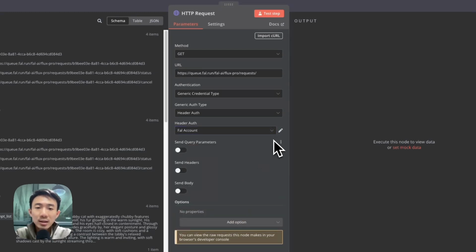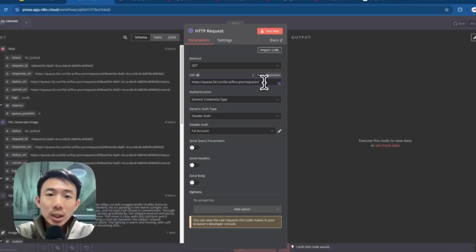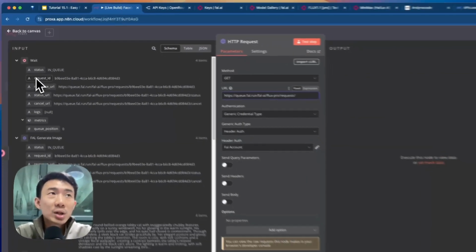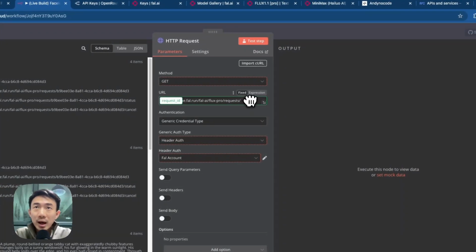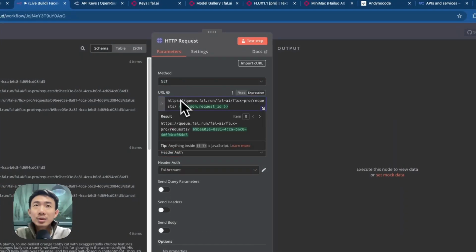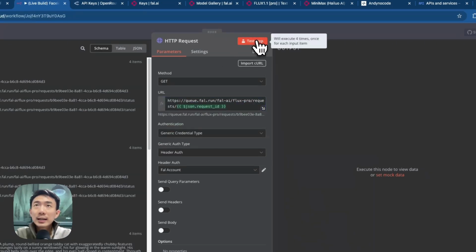Yes, it's all set. And here, very important, we are going to drag and drop the request ID. Because without the request ID, the system will not know which one we are trying to get. So be careful of this space. This one is basically the request ID. So the URL is correct. You can try to click test step.